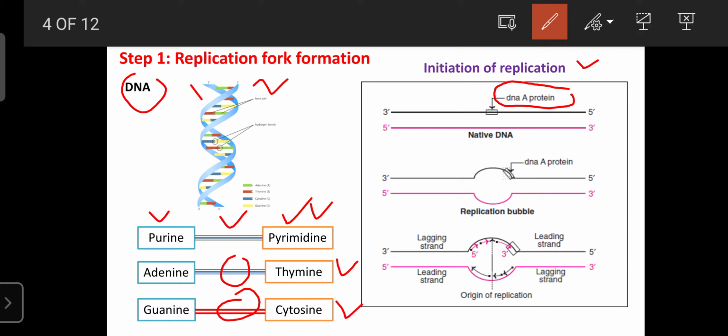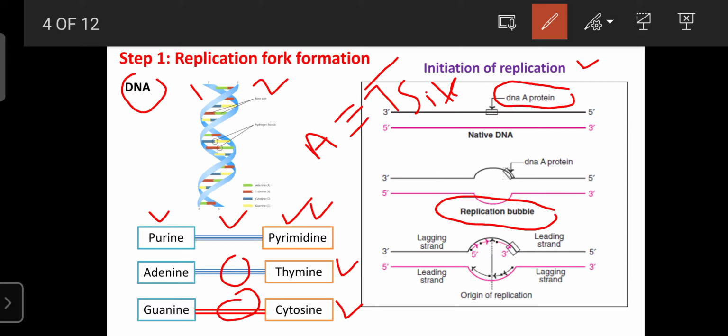These DNA proteins mainly bind on the AT site, that is the adenine and thymine. There is a strong bond between the adenine and thymine, regarding the hydrogen bond. This DNA protein can phosphorylate the phosphate groups, and then it is responsible for the formation of the replication bubble.